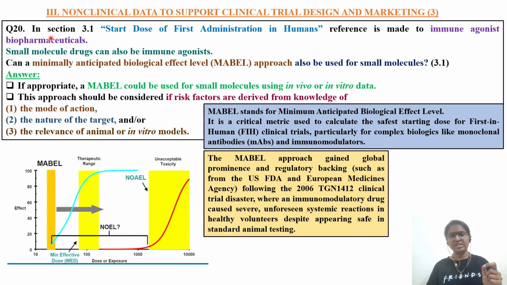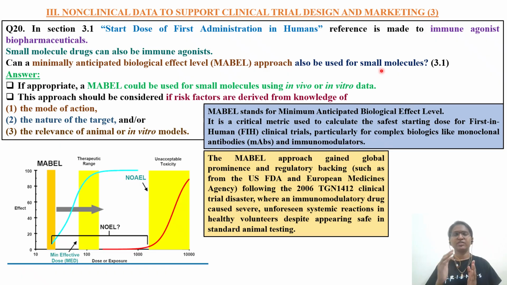Question number 20 is the start dose of first administration in humans, meaning they're discussing first in human dose. Reference is made to immune agonist biopharmaceuticals. So here first we need to understand what is immune agonist. Small molecule drugs can also be immune agonist, so that is the reason we need to understand the definition. Can a minimally anticipated biological effect level approach also be used for small molecules? So coming back to first in human dose, no.